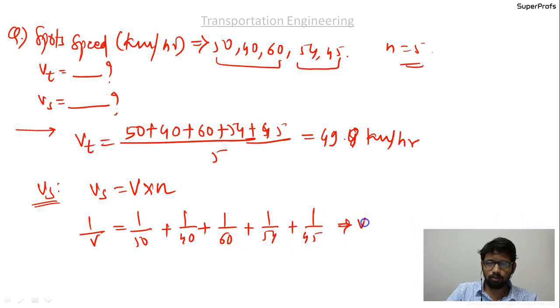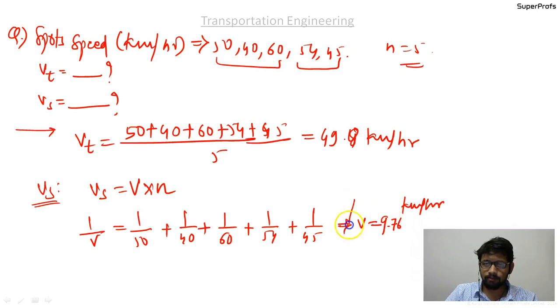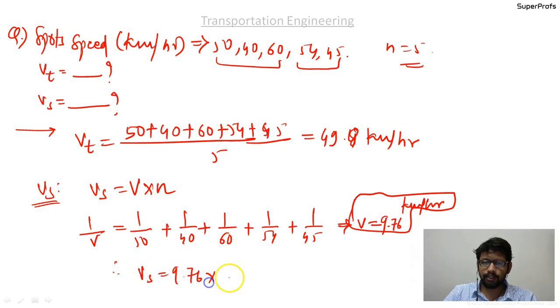It stands for capital V equal to 9.76 kilometers per hour, and therefore Vs equal to 9.76 into n, which is 5, equal to 48.82 kilometers per hour. So I hope you understood the speed as well as the traffic volume.